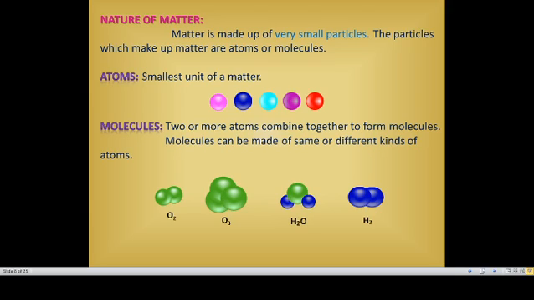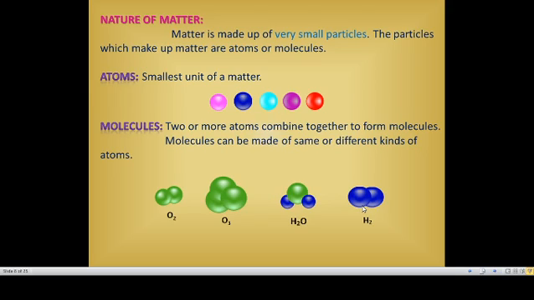Now we take water. Water is H2O. That means 2 hydrogen and 1 oxygen. Hydrogen is a different atom and oxygen is also a different atom. So 2 hydrogen combined with oxygen give water. So molecules can be made up of different kinds of atoms. And hydrogen gas, that means hydrogen gas, H2, has the same kind of atoms.